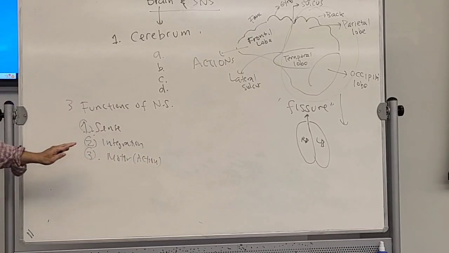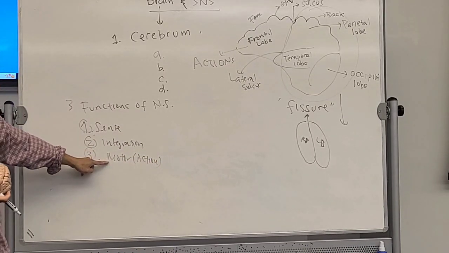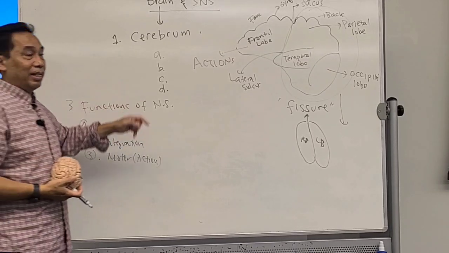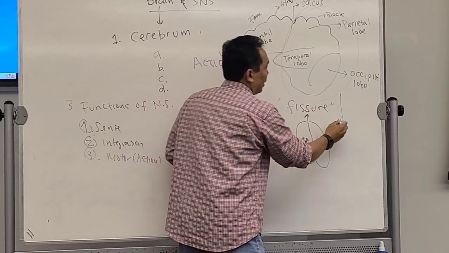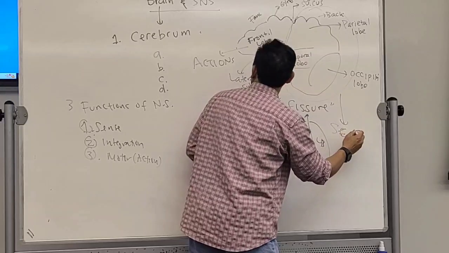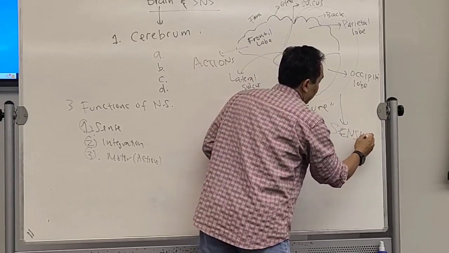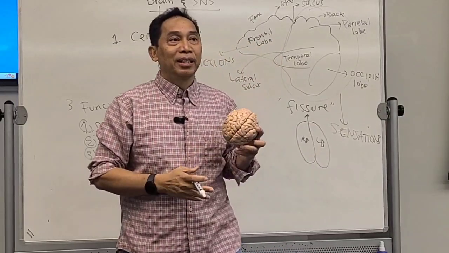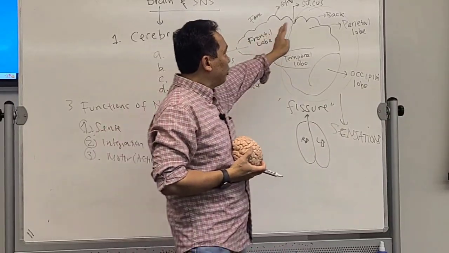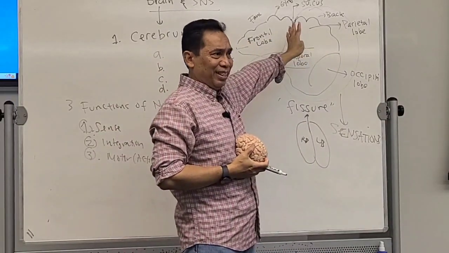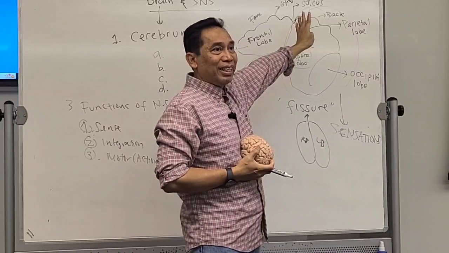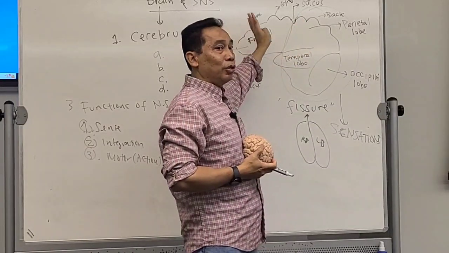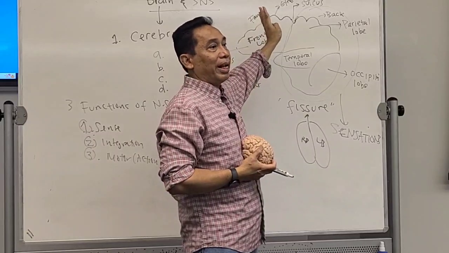Now, the front part is action, then the back part will be the sensing. So most of the 3 other lobes over here are used for sensation, sensing. The front one is used for actions.